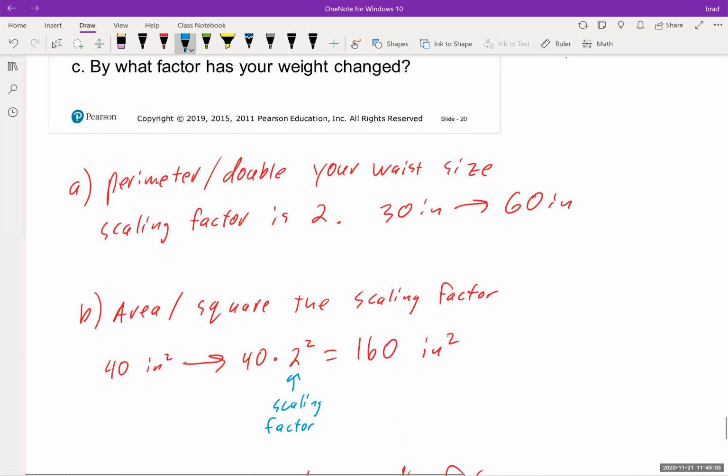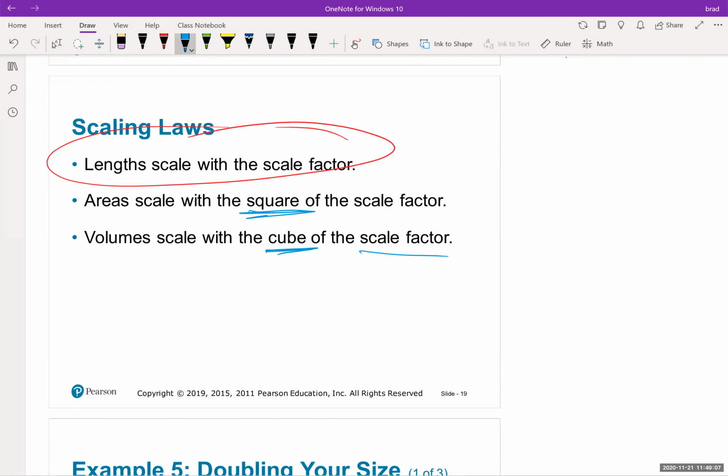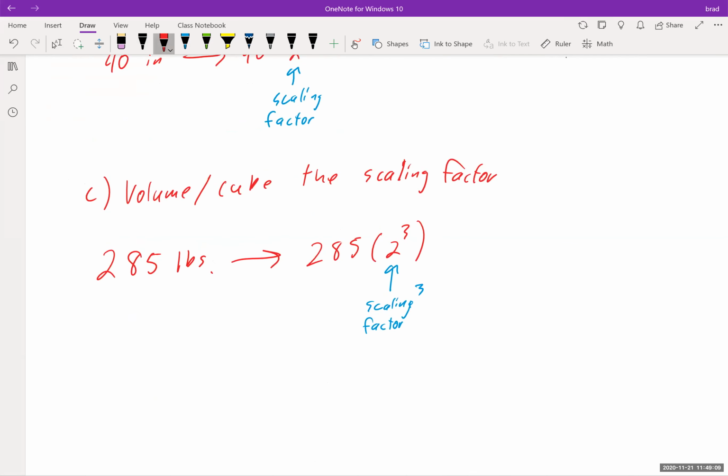They say right here, cube the scale factor. So I have to do 285 times 8, because 2 cubed is 8. That would give us 2,280 pounds. So that would be my weight if I doubled in size.